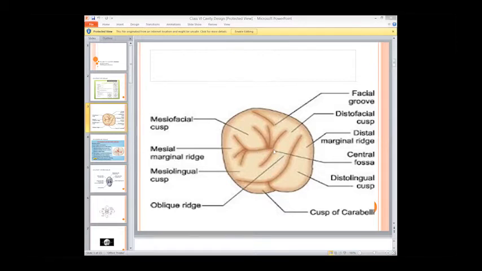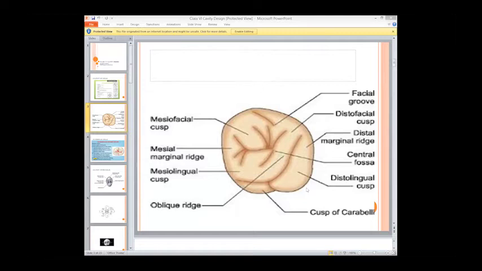This is basically the central fossa, and this is the cusp of Carabelli. This is a particular feature of the maxillary molars. The cusp of Carabelli is present on the palatal side or on the buccal side. Which side is this? Palatal, right?